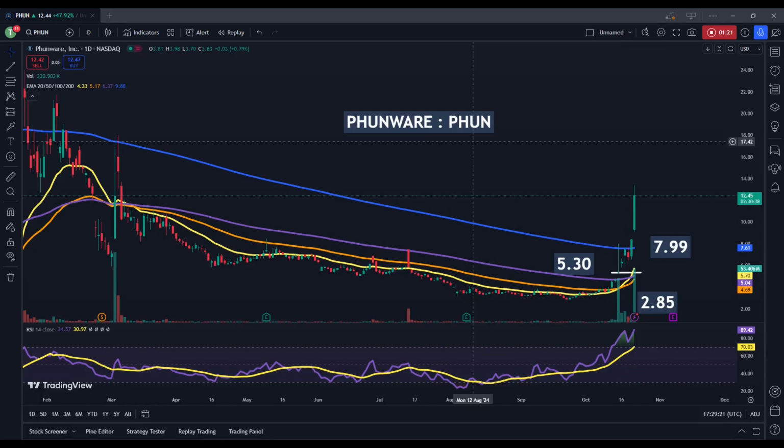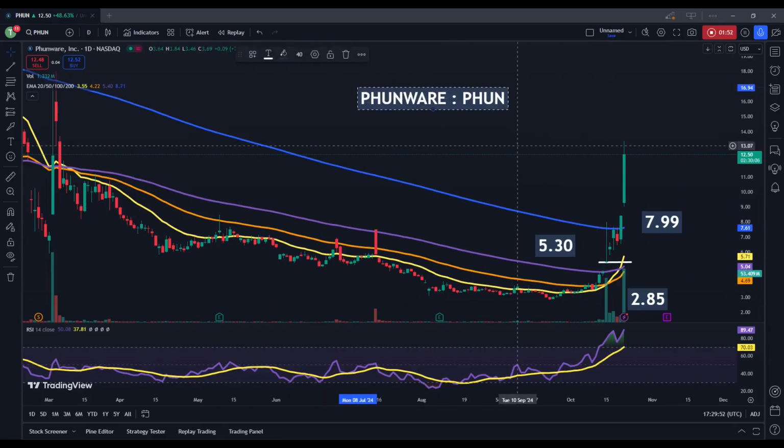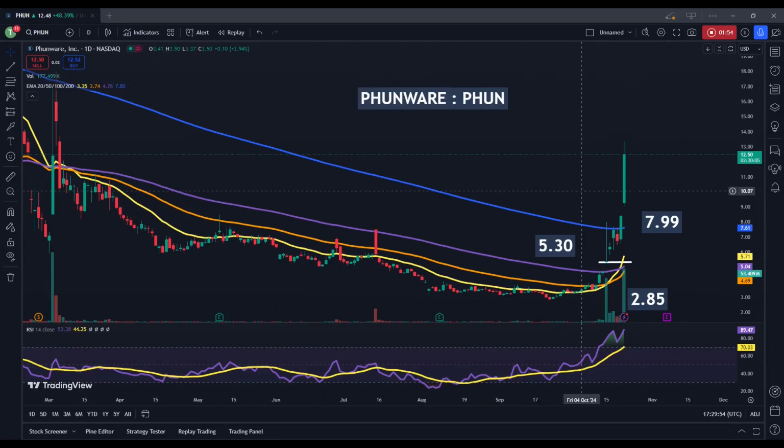Not incredibly familiar with what exactly they're doing in that regard. I haven't been able to find a huge amount of information, but there have been situations where both stocks were halted at the same time, where a lot of volatility was being seen in both DJT, the Donald Trump stock, and in PHUN. So there does seem to be a bit of a connection here. I'm not totally aware of what's going on with all of that, but it is clear that this stock is making major runs higher at the moment.